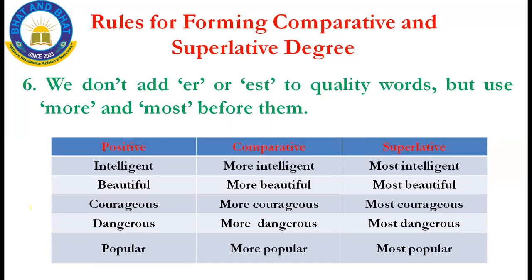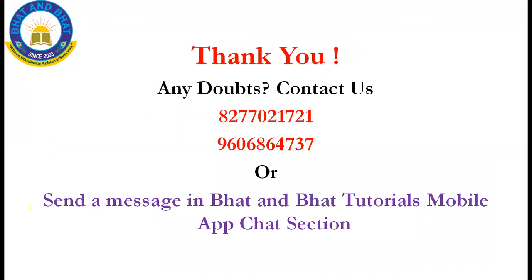Beautiful, more beautiful, most beautiful. Courageous, more courageous, most courageous. Dangerous, more dangerous, most dangerous. Popular, more popular, most popular. This is your sixth rule. Yes, my dear students, so far we have learned six rules to make comparative and superlative degrees.